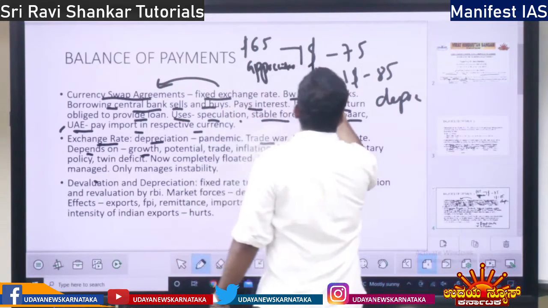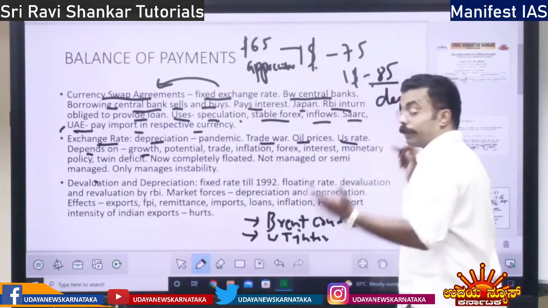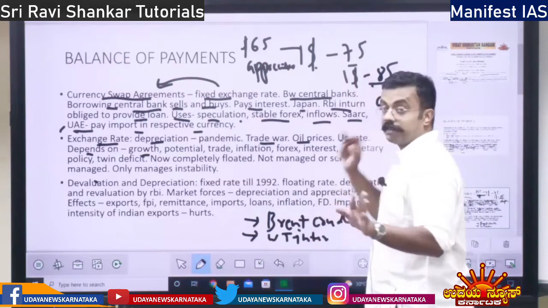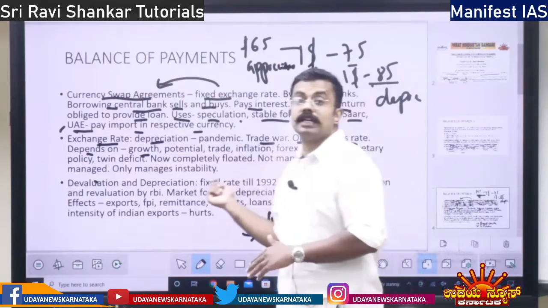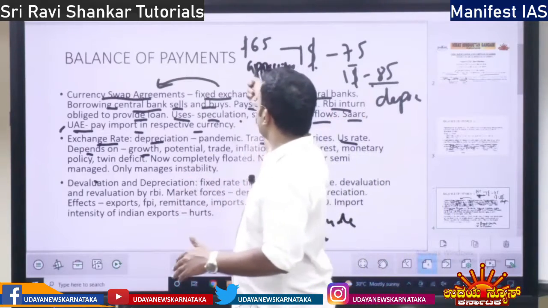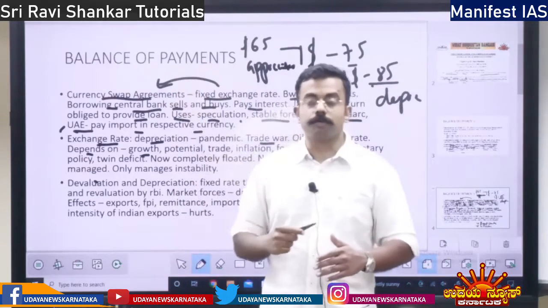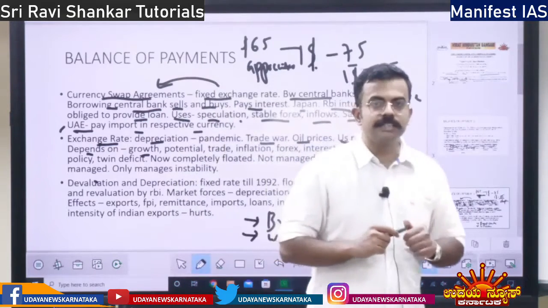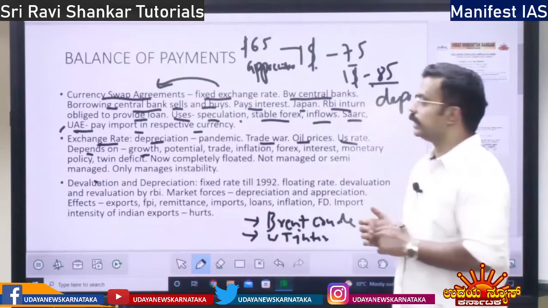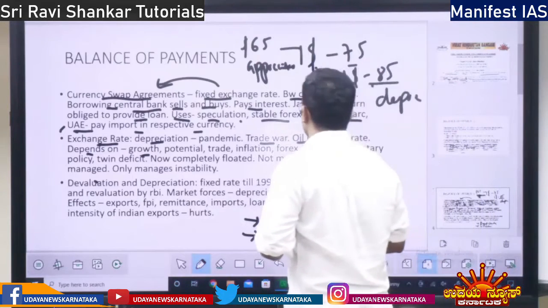Initially it was 75 rupees, but later 85 rupees, more money, which means the value of the rupee has depreciated. But after that, if for $1 we get just 65 rupees, then the currency has appreciated, right?